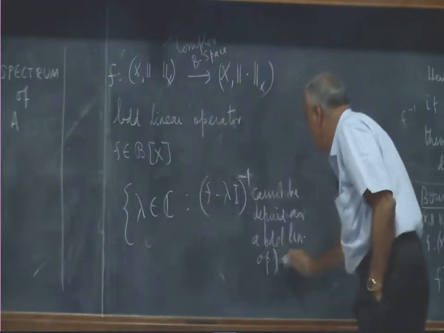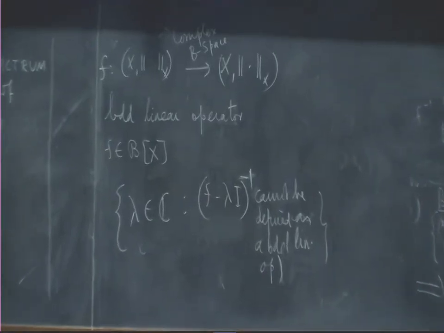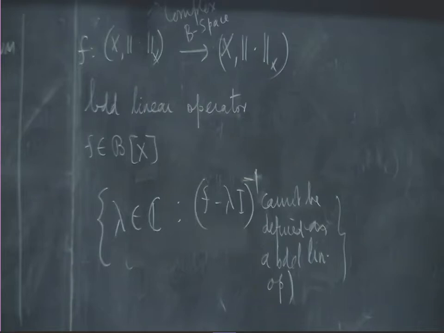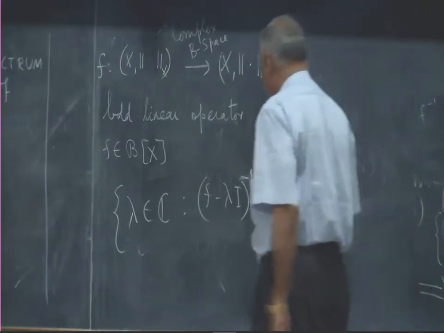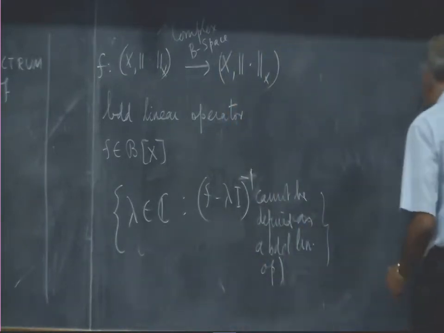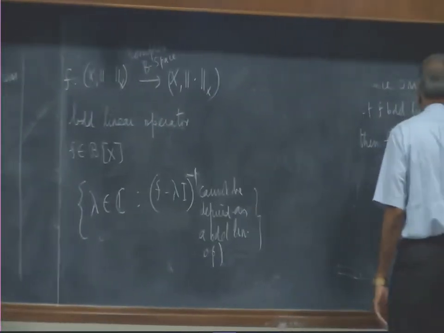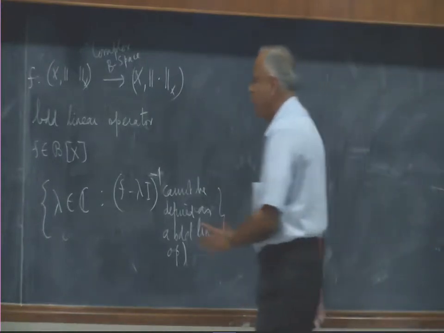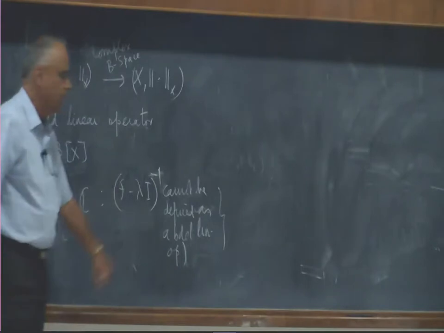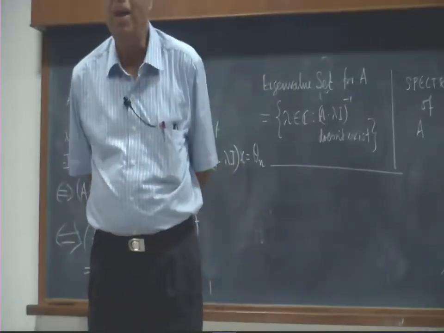Cannot be defined as a bounded linear operator. Just like in the matrix case, because the moment the inverse exists, everything is bounded in finite dimensional space, there is no problem, the boundedness is guaranteed, only a finite number of coordinates are there. So in this case there may be some problems, as we saw that the boundedness of f may not force any boundedness on the f inverse. So therefore we would like to see those numbers where this problem occurs.